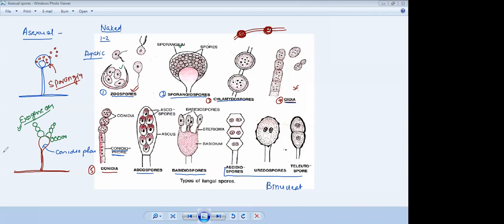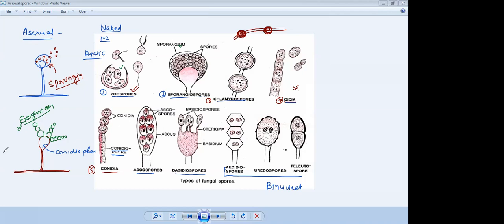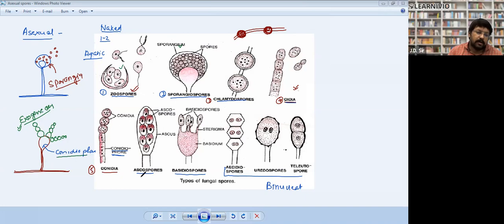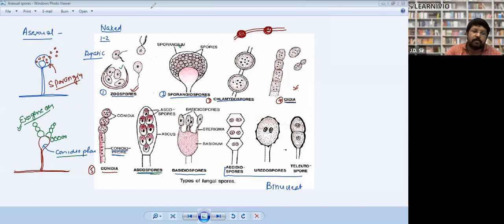Sir, they are produced on special branches called conidiophore. Okay. This one, conidiophore. Clear? Next is ascospore. So generally they ask a question which is frequently asked in your medical examination.